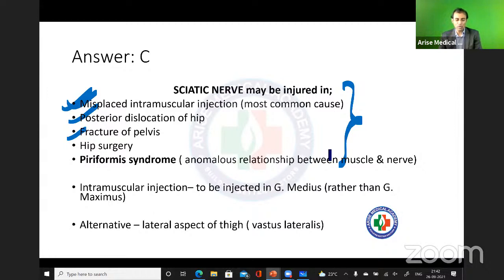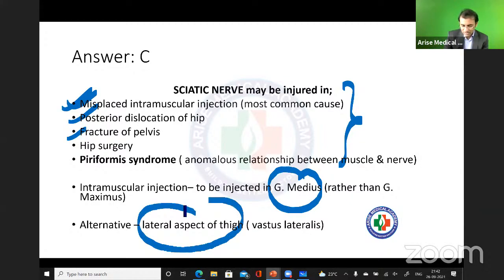Now if I ask you one question, for intramuscular injection the safe area will be gluteus medius or maximus? It is gluteus medius. After that, what is the alternative place of injection? That is the lateral aspect of thigh, vastus lateralis, right? All these are basic clinical questions based on your basic anatomy. I hope this is clear to all of you.